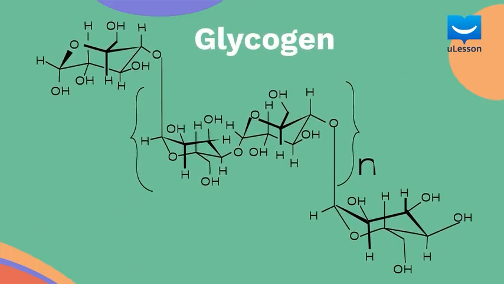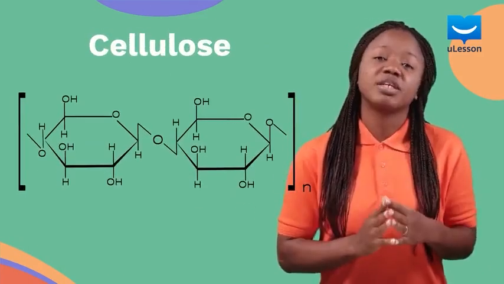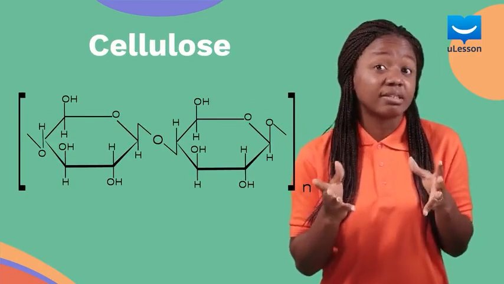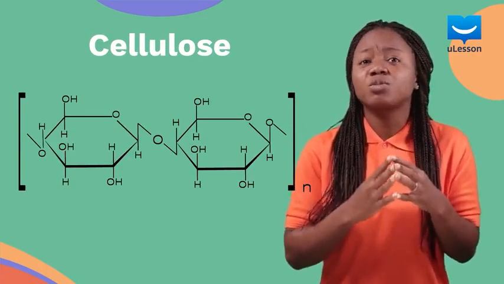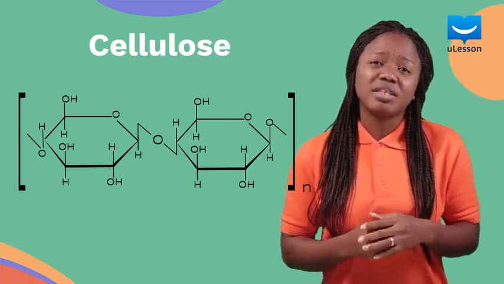Glycogen is another example. Glycogen is called animal starch because it is formed from glucose molecules as starch is, but only found in animals. Glycogen is made up of repeated units of glucose in 100 to 1,000 subunits. Cellulose is yet another example of polysaccharides. You've definitely heard of cellulose in the cellulose cell wall in plants. It is a special type of glucose polymer which is more complex in arrangement than starch and glycogen. This complex structure gives plant cell walls the tensile strength we mentioned in our earlier lessons on plant cells.